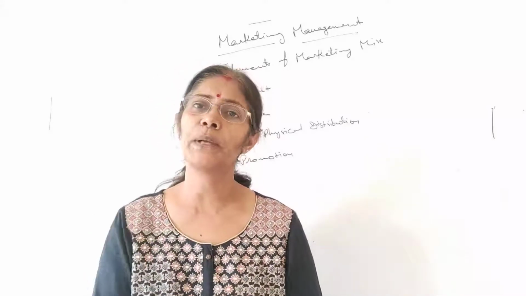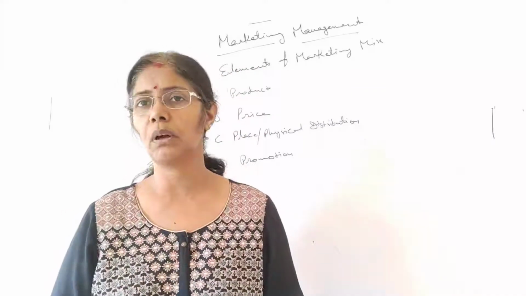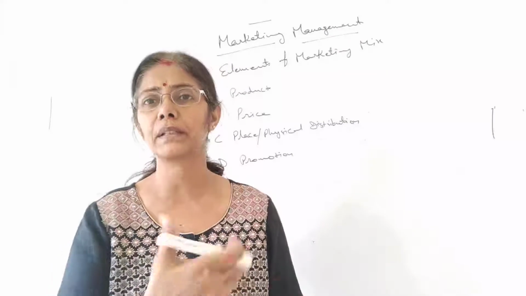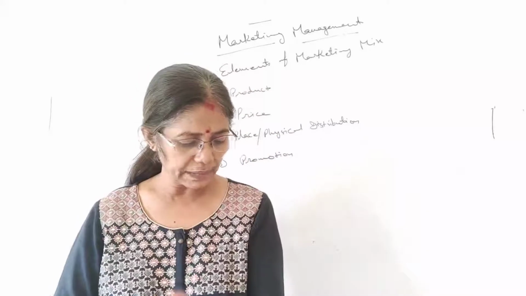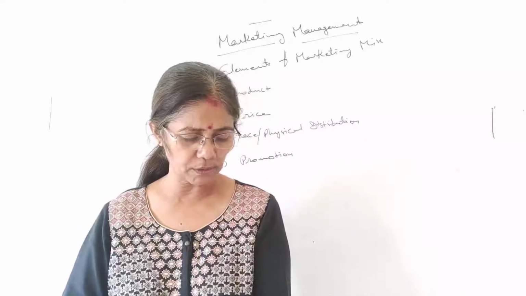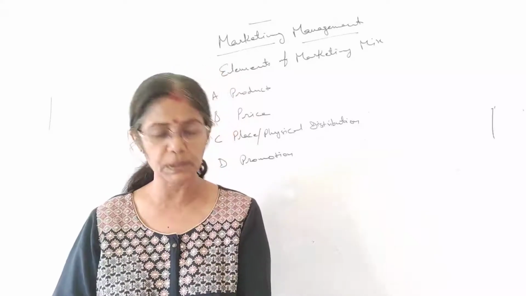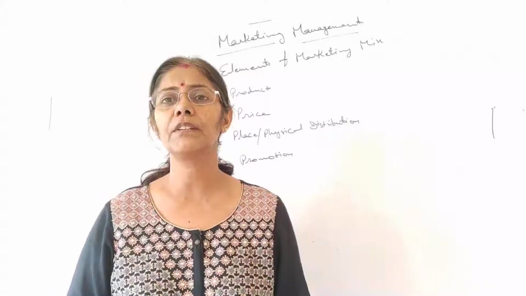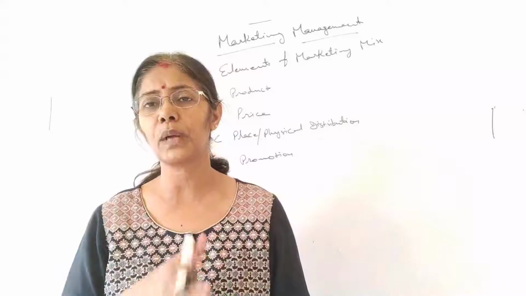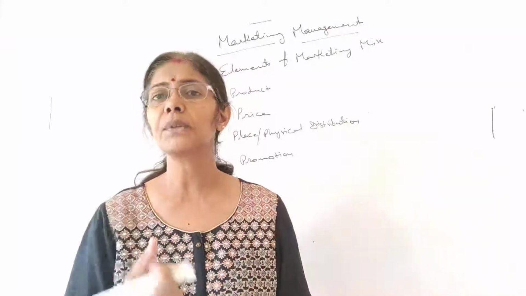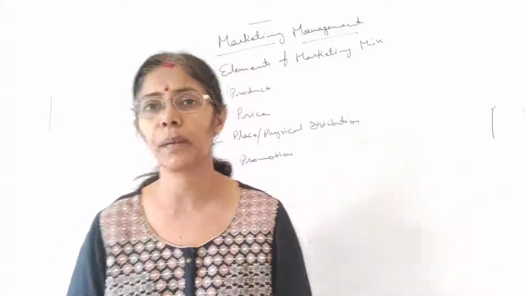And students, from the legal point of view also, that's very important. Sometimes we have to follow the law, and the law says that you have to explain certain other things also, which we are going to discuss in detail very soon. Apart from the details of the product, some statutory warnings which are essential for some products must be printed on the label. For example, if there is tobacco or liquor, that is compulsory. That's a statutory warning that you have to mention, that consumption of these products is injurious to health. This is also part of the label.